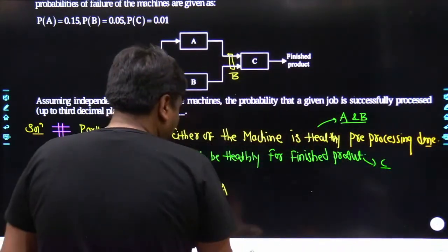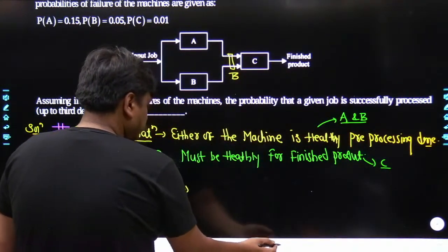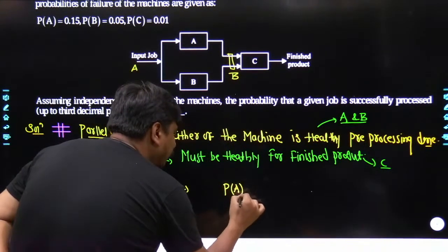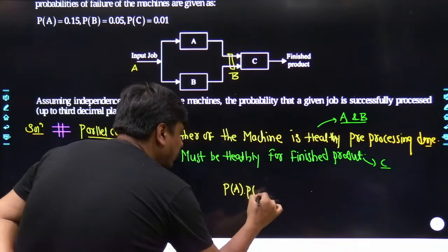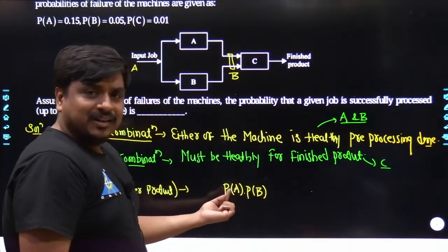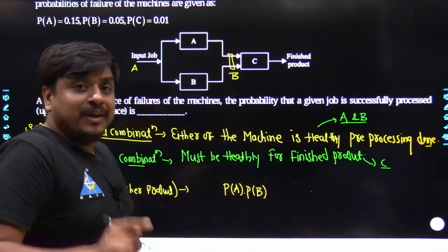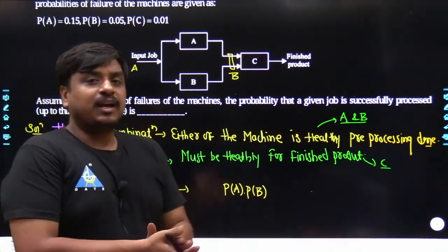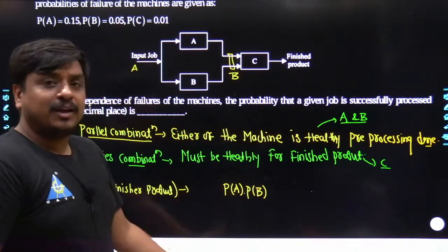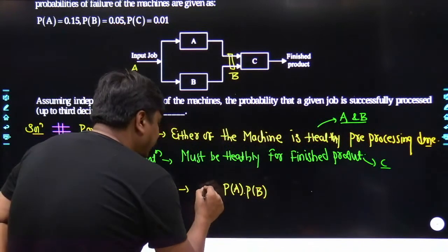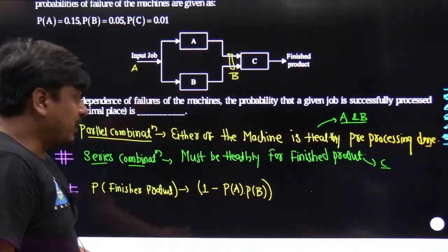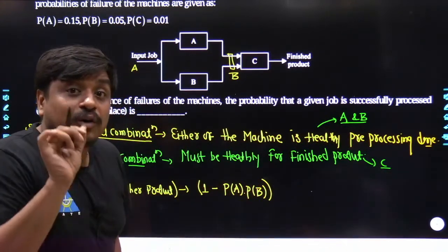So what we are going to do over here, we are going to take the probability that machine A has failed and the probability that machine B has failed. See, in case of AND, why is the multiplication taking place? You could have taken this as P of A intersection B, and as the events A and B are independent, obviously their multiplication could be taken. And once we subtract from 1, may you know which condition comes? That means both have not failed together.